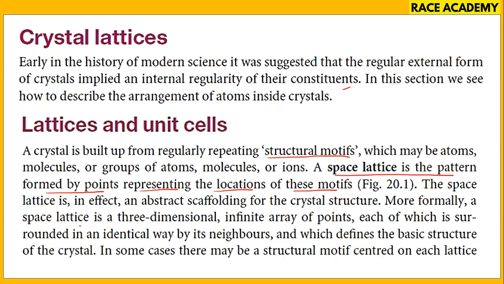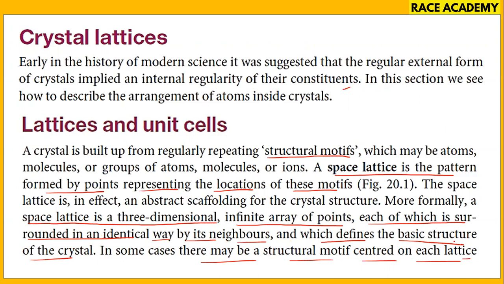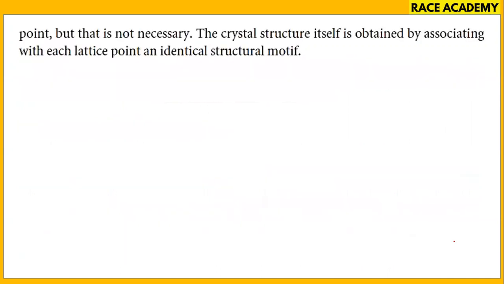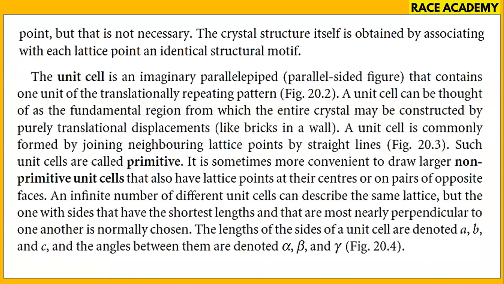More formally, a space lattice is three-dimensional. It is an infinite arrangement of points, each of which is surrounded in an identical way by its neighbors, and which defines the basic structure of the crystal. In some cases, there may be a structural motif centered on each lattice point, but this is not necessary. The crystal structure itself is obtained by associating with each lattice point an identical structural motif.